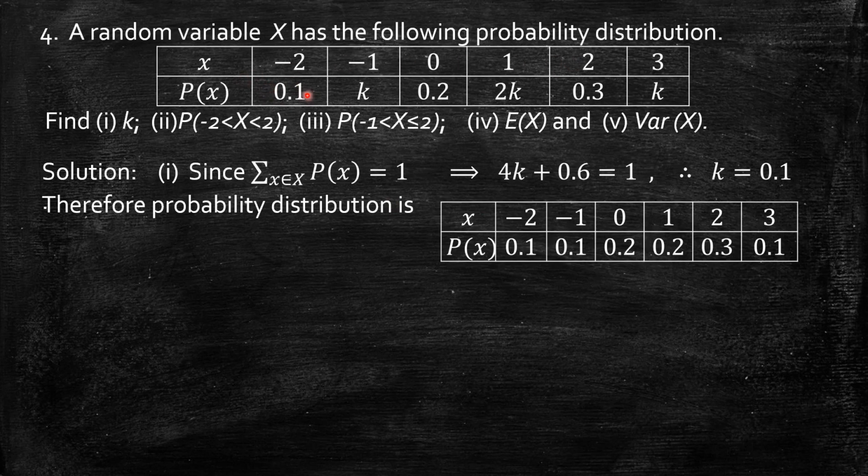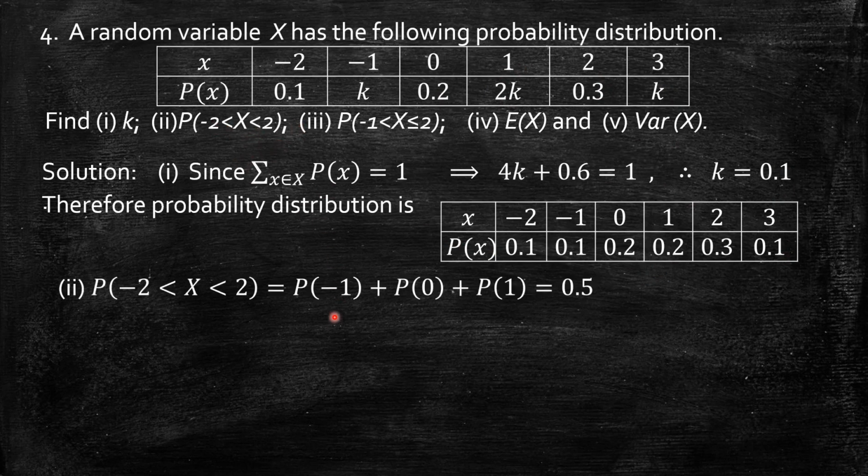So the distribution table now takes, when x equals minus 2, it is 0.1, already given. When x equals minus 1, k, that means 0.1. When x is 0, 0.2. When x equals 1, 2 times 0.1, that is 0.2. When x equals 2, 0.3. When x equals 3, it is 0.1. So we can now find the probabilities.